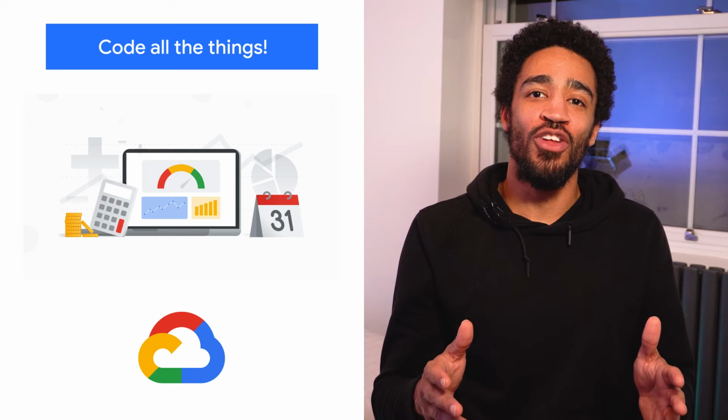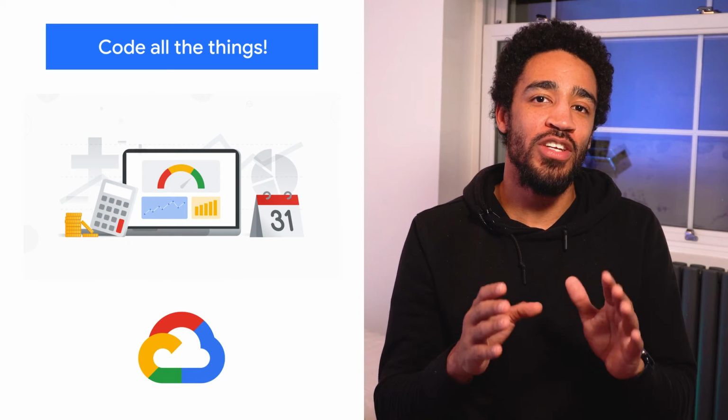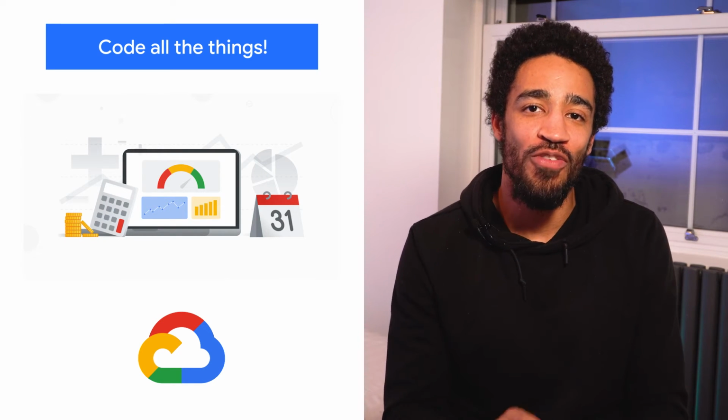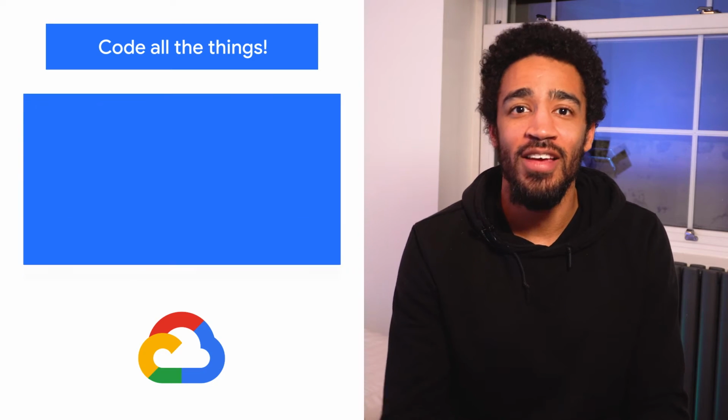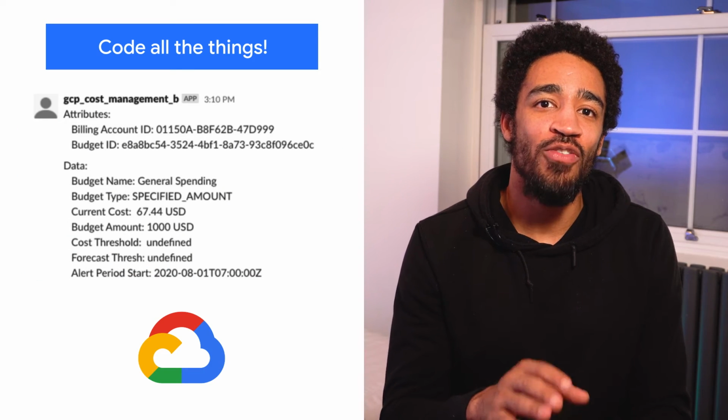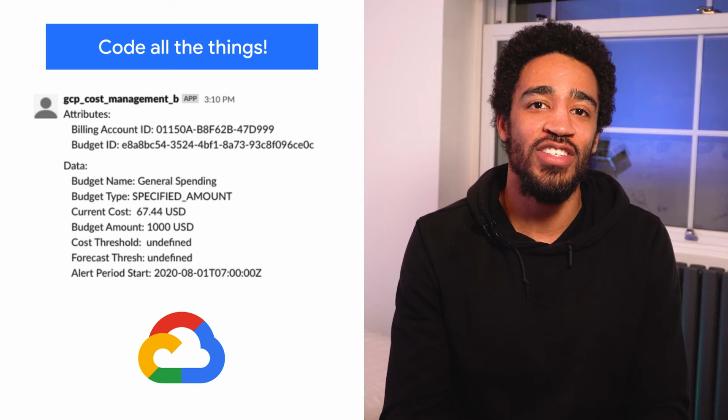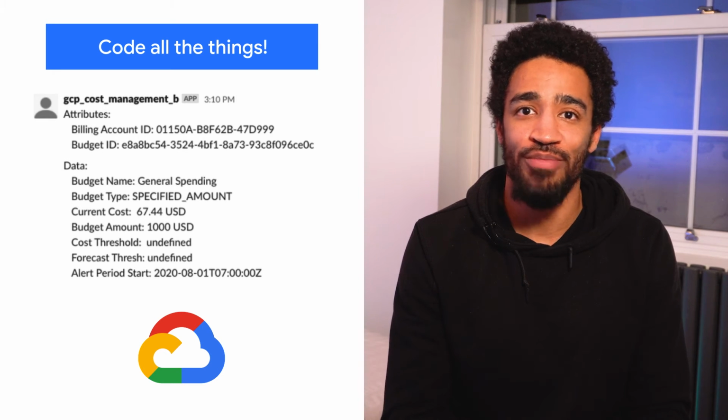Rather than wait for budget alert emails, you can use programmatic budget notifications to send budget updates to your favorite comms channels like Slack. Check out this guide on how to set up a cloud function and transform your budget notifications into code. Once you're working with code, there's no limit to what you can do.